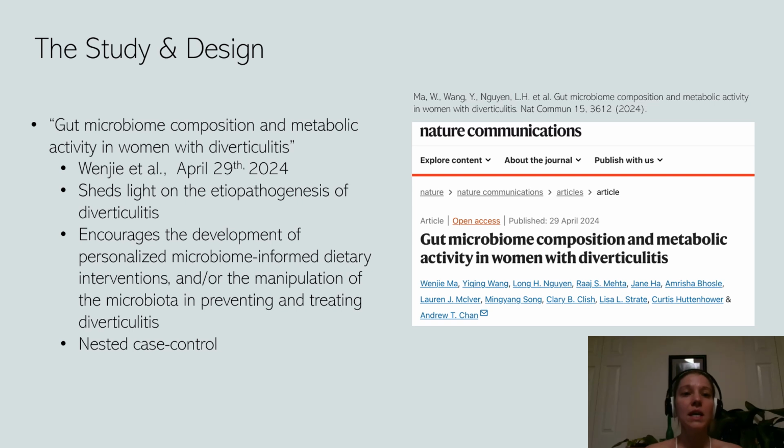The researchers used a nested case control study compiling the largest investigation of gut microbial disruption in diverticulitis to date. It thoroughly analyzed how specific gut microbiome species and their associated metabolites influence the metabolism of participants with and without diverticulitis. It also examined the roles that dietary fiber and adherence to a prudent diet versus a westernized diet may have on diverticulitis. Specifically, it analyzed the effects of dietary metabolites on bacterial composition and those produced through bacterial nutrient digestion and how both metabolites influence diverticulitis.